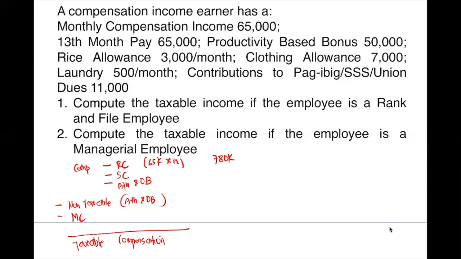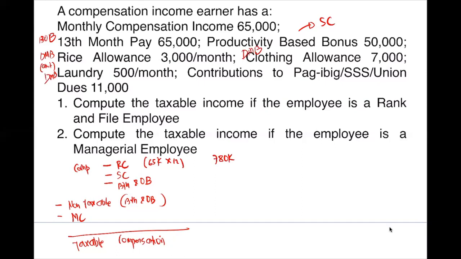Okay, so let's first classify the items. 13th month pay is, of course, part of 13th and other benefits. Productivity-based bonus is part of your supplemental compensation. Rice allowance is a de minimis benefit subject to your amount provided by law. Tapos yung excess, ilalagay yan sa 13th month pay and other benefits or part of our fringe benefit tax for managerial employee. So clothing allowance is also de minimis benefits. Laundry is de minimis benefits. Contributions to Pag-ibig, that is a deduction.